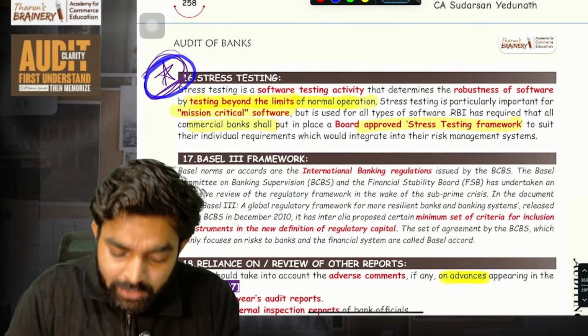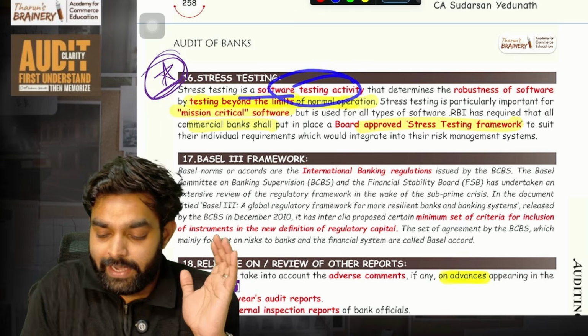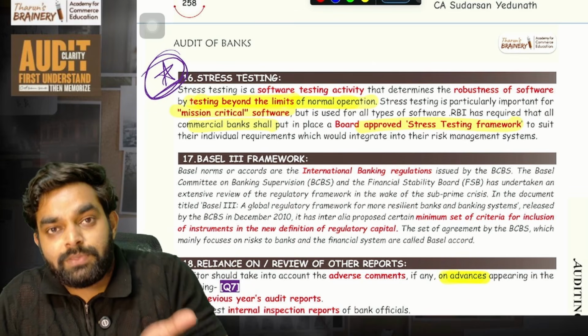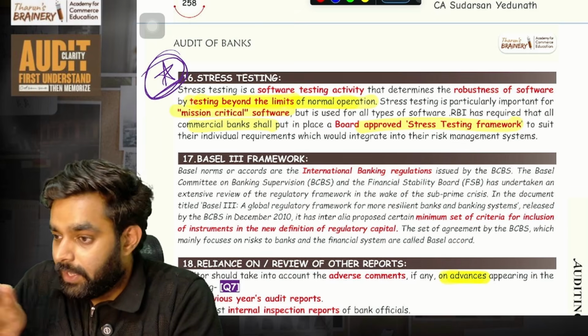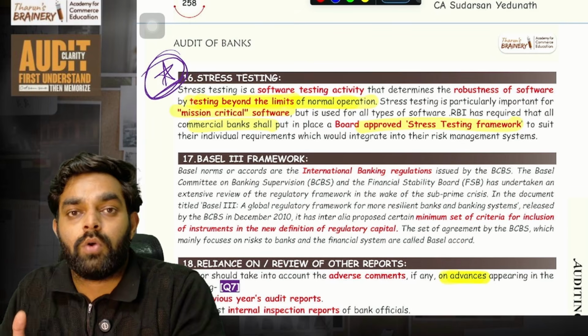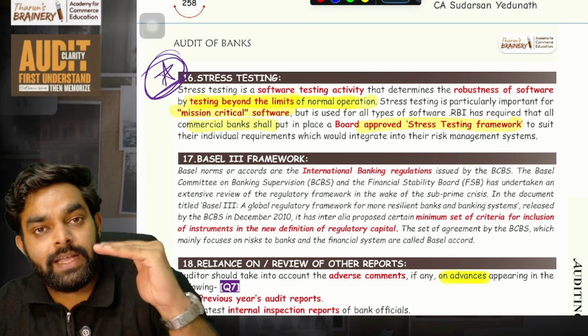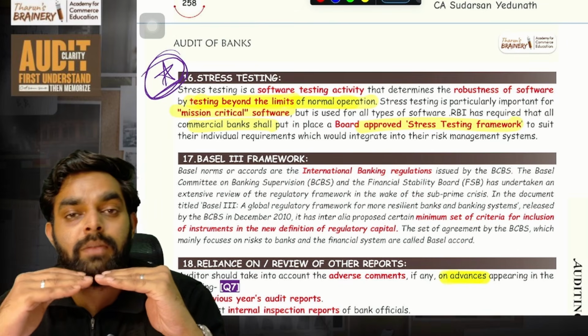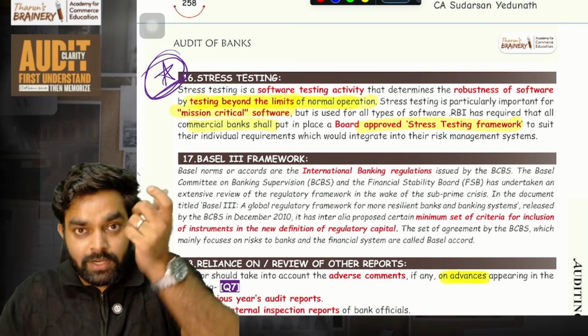Then this is one important thing: stress testing. Stress testing is a software testing activity. When you are testing a software that says it can handle only 1000, you may put in 1200 data and see whether it can actually handle that much stress. Even though they say the software can handle 1000, it may be able to handle a bit extra. They would give that buffer, right? The same concept is called stress testing.